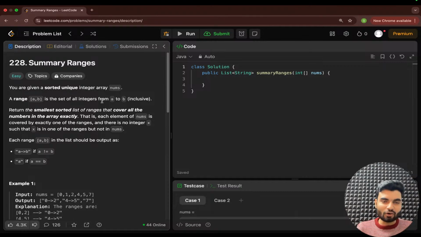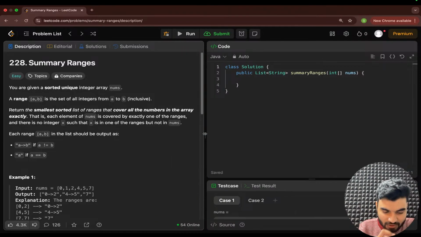Okay, because only then it feels like we're doing something good. Correct only, right? Now here the problem is still summary ranges.